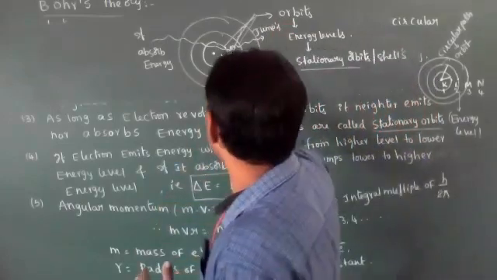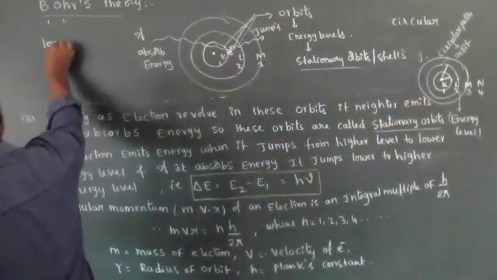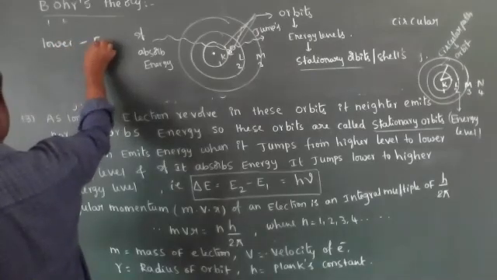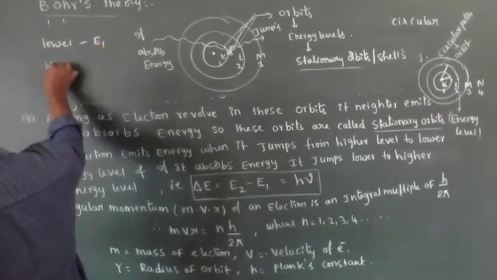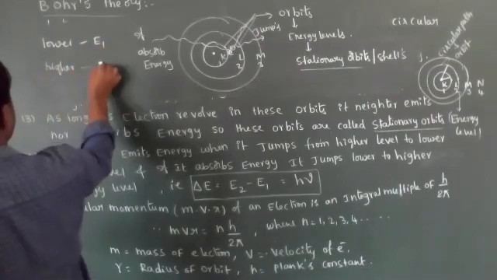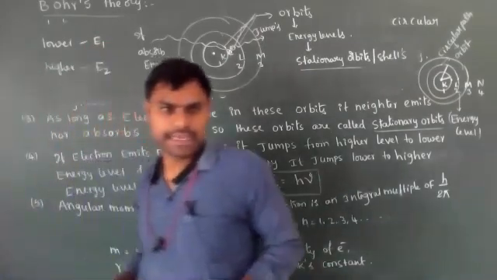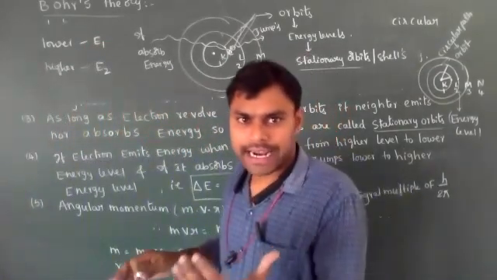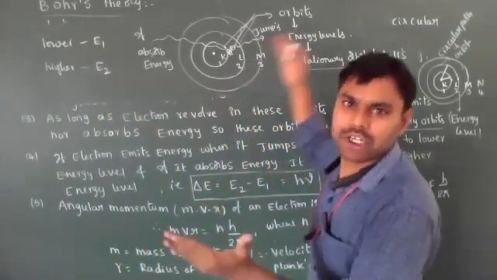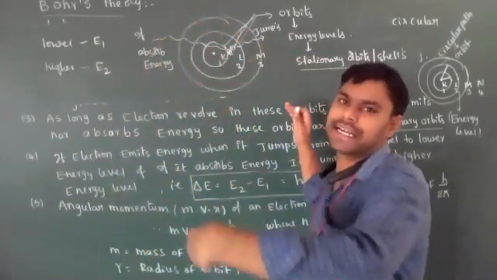Lower energy level is represented by E1. Higher energy level is represented by E2. In that case, when the electrons jump from lower energy level to higher energy level, it absorbs energy.